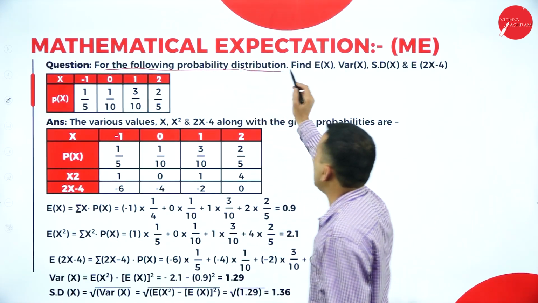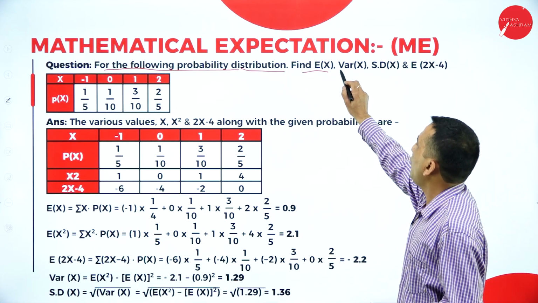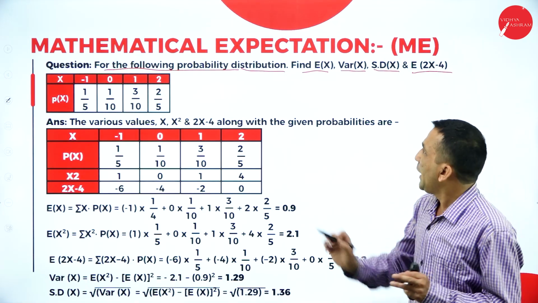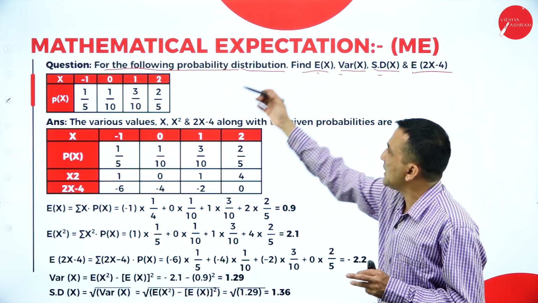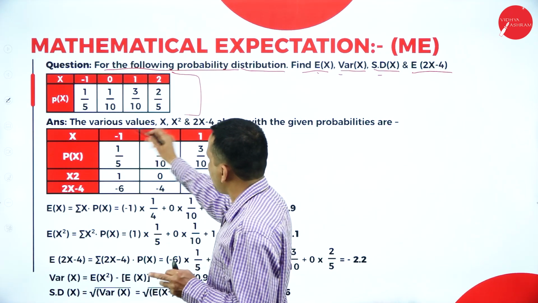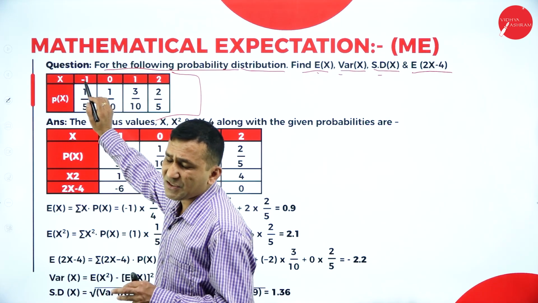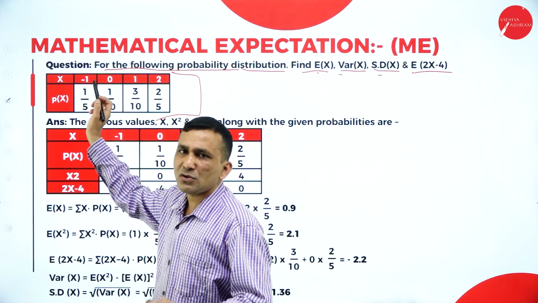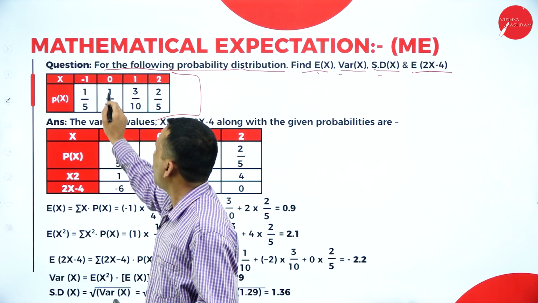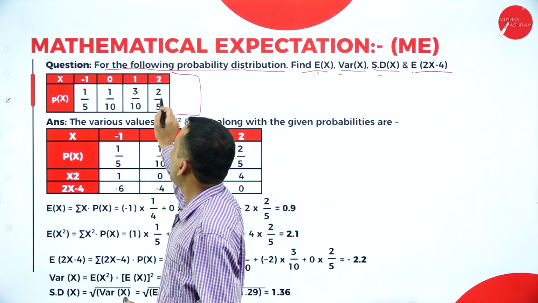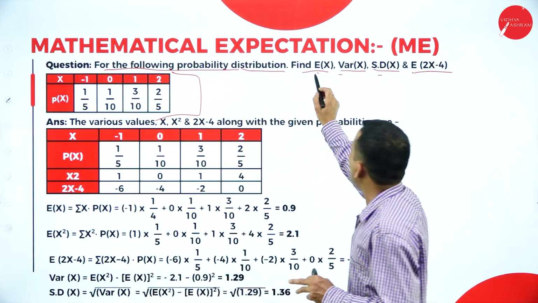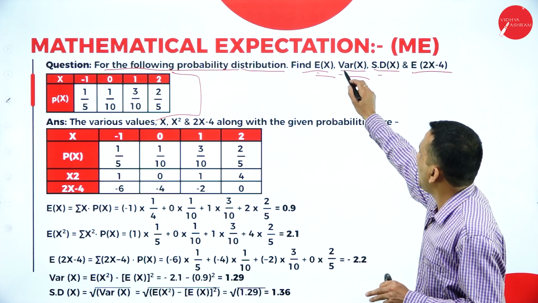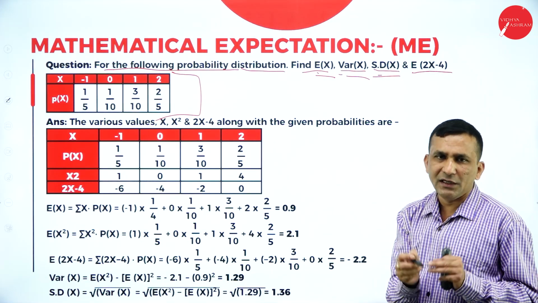For the following probability distribution, find E of X, variance of X, and standard deviation of X. What we need to do is construct the table according to the question. The X series is clearly specified in the question, starting from -1, 0, 1, 2, and the respective probabilities are also clearly specified: 1 by 5, 1 by 10, 3 by 5, 3 by 10 and 2 by 5. Now we need to find E of X, which is nothing but the arithmetic mean, and the variance, and with the help of variance we can directly find the standard deviation.